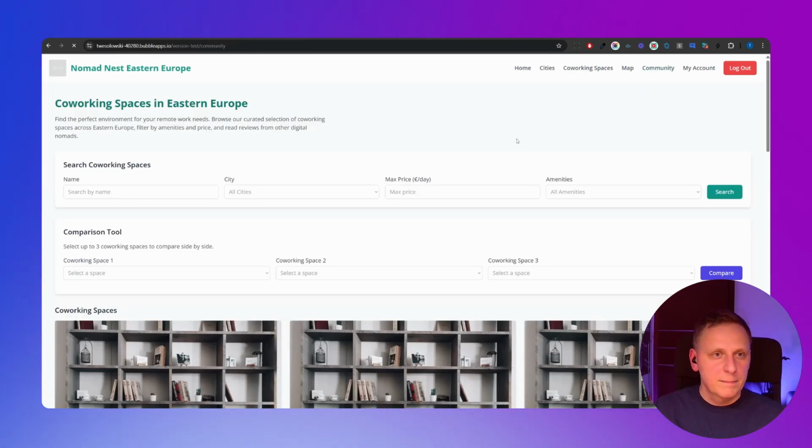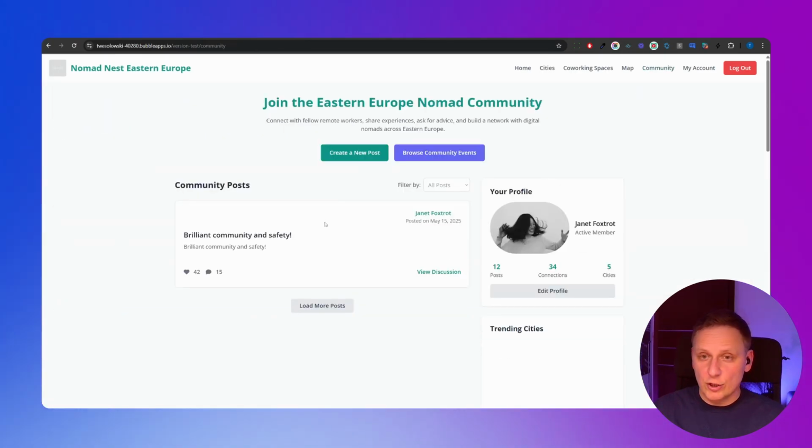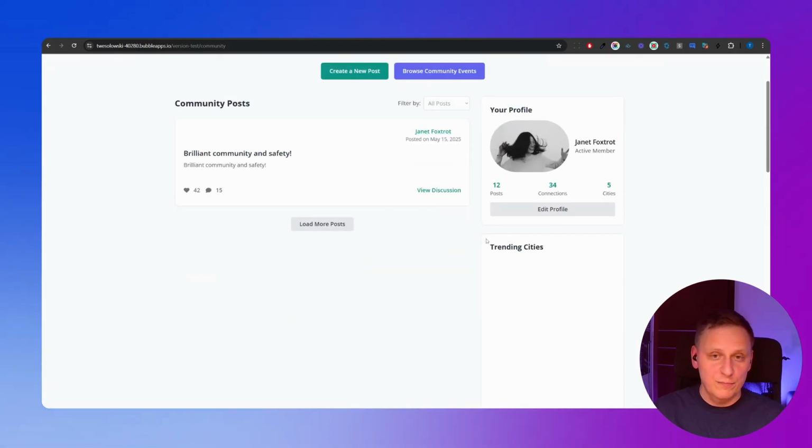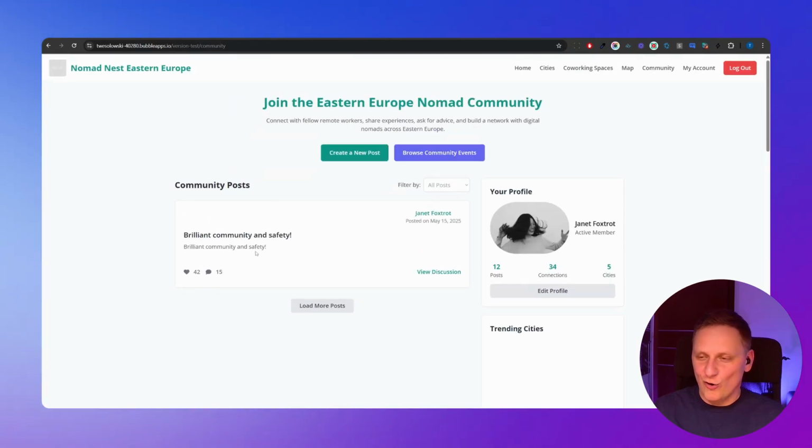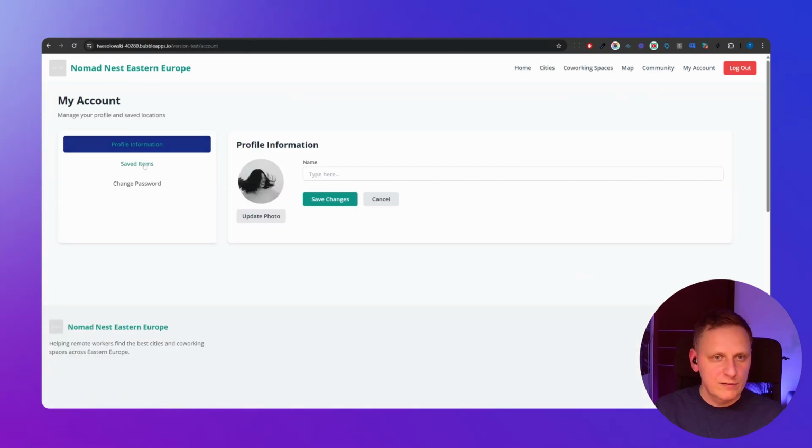Community. Let's take a look at community. I've got the community with the community posts and even the community events. Wow, so that's nice. So we've got the whole community app inside our app. And of course my account, which has the profile information, saved items and change password, and the map.